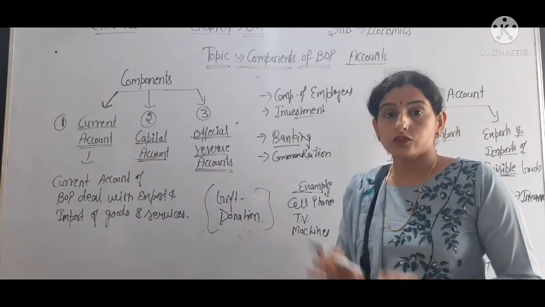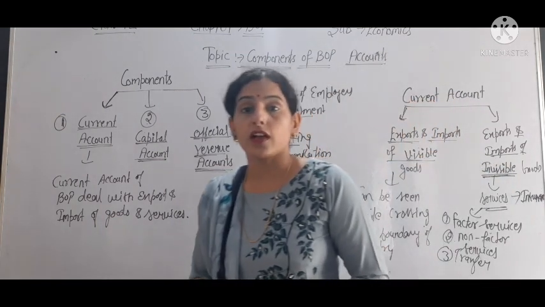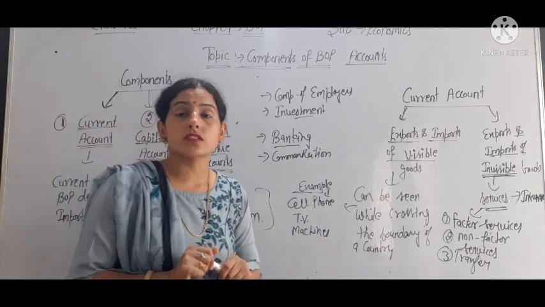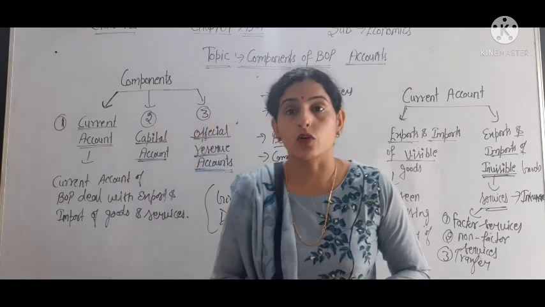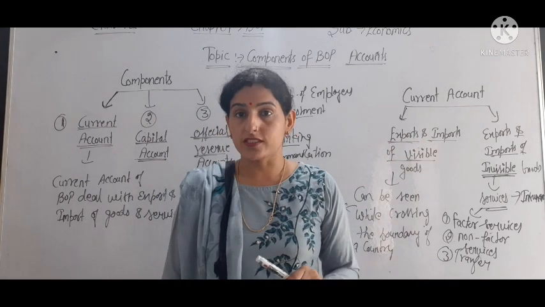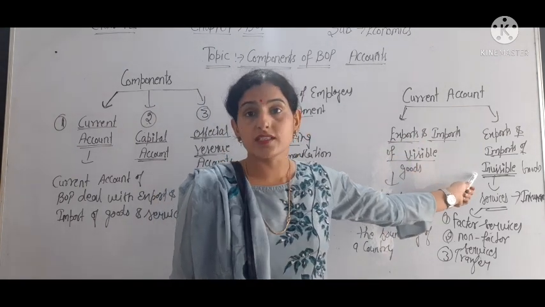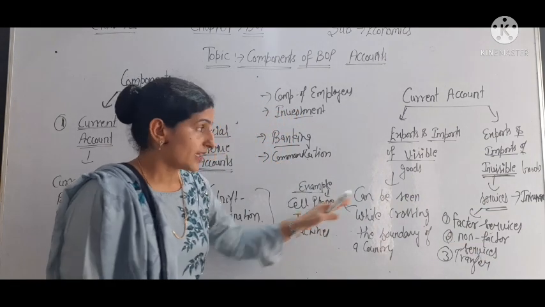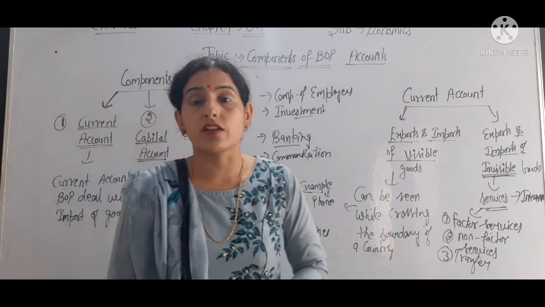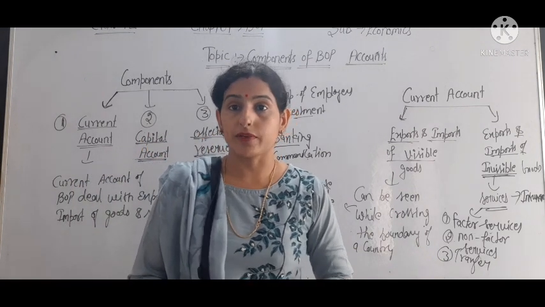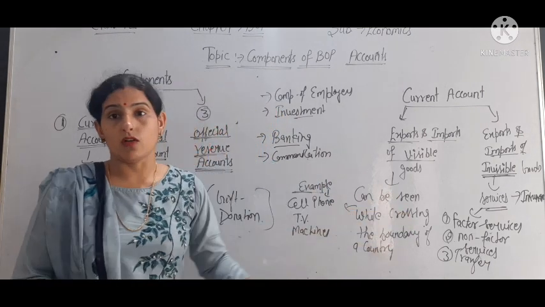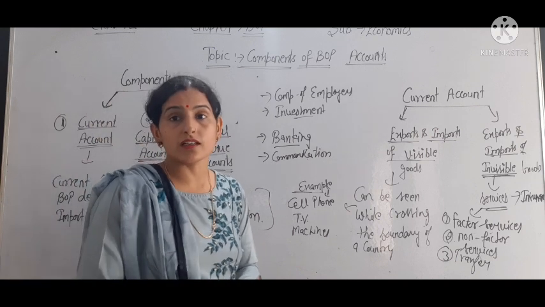So we have discussed the components of the current account. BOP has three accounts: current account, capital account, and official reserve. The current account has three components: export and import of visible goods, export and import of services, meaning invisible goods, in which we include factor services, non-factor services, and unilateral transfer payments, like one-sided payments. So this is about the current account.